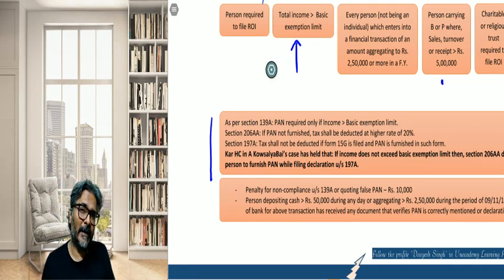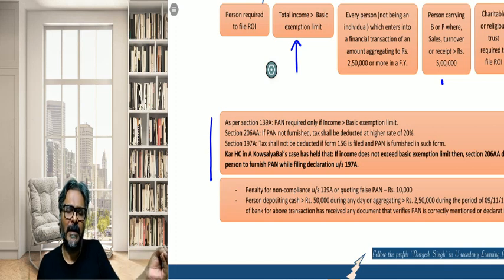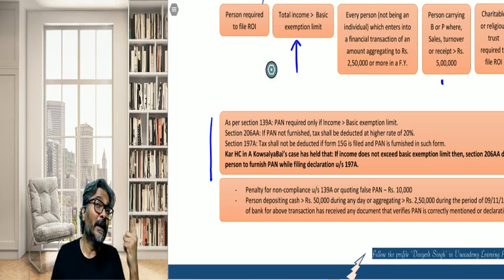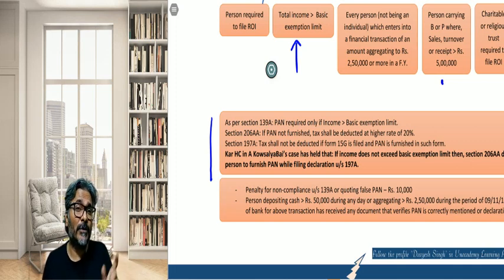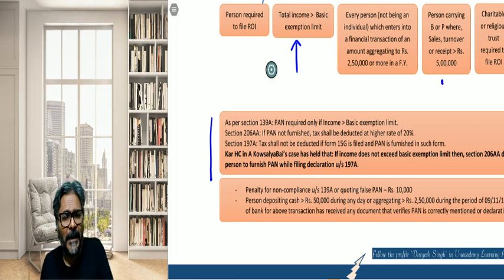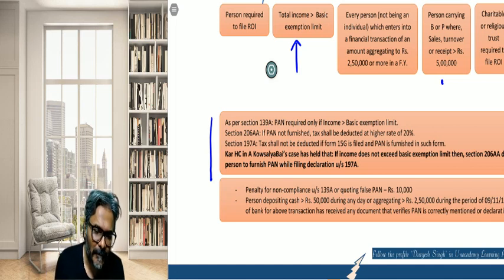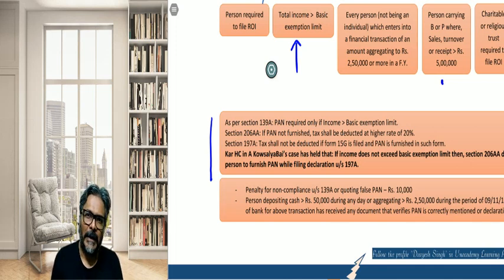Where the payee is not required or obligated to obtain the PAN under 139A, then failure to furnish the PAN, because the payee was not under the obligation to obtain it, will not attract the hardship of section 206AA.